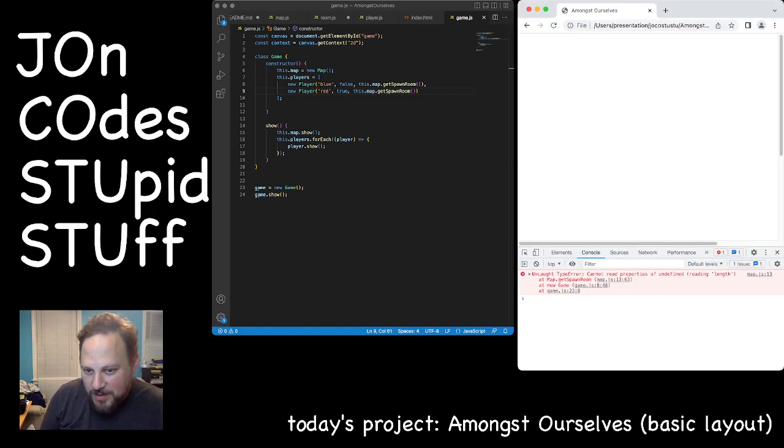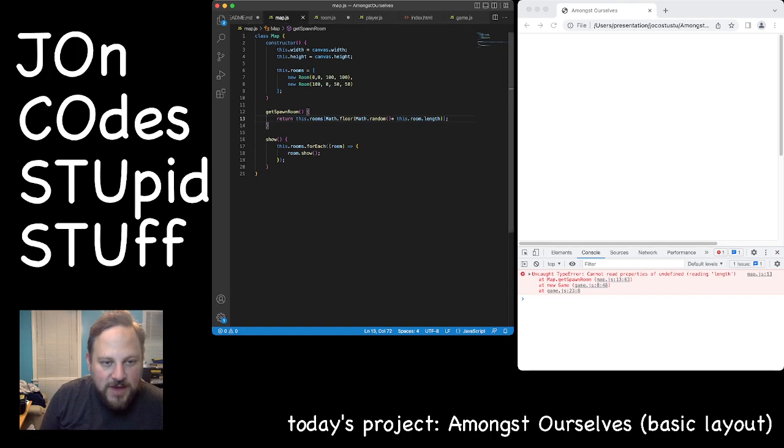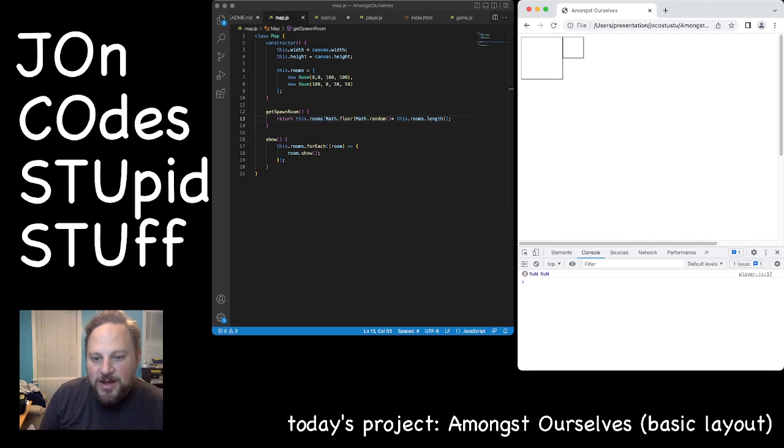Ah, what did I screw up? Cannot read properties of undefined reading length. Okay, let's get back to map. What did I mess up? This dot rooms. This dot, haha, rooms, not room. And now, not a number. What happens? Let's go back to player.